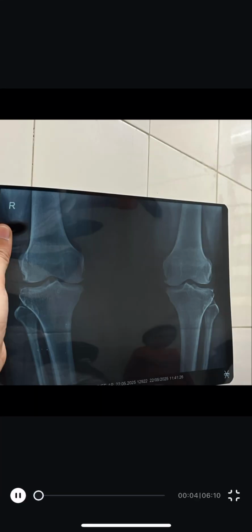Assalamu alaikum. So we can learn the grades of osteoporosis, how severe it is. But in this X-ray film, you can appreciate well the osteoporosis in the knee joint. Now this is an X-ray film of an 8-year-old female.